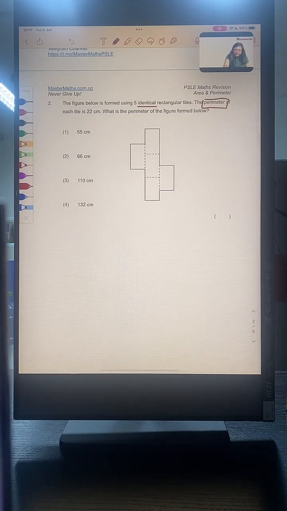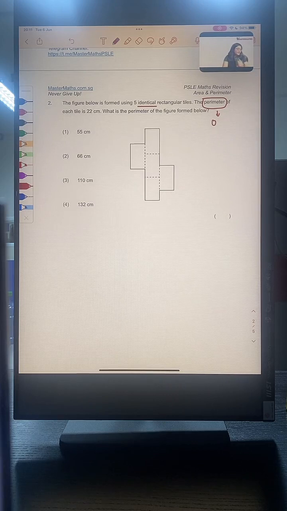We are looking at perimeter. How many of you know the other word for perimeter? What is another word for perimeter? Give you a clue, it starts with an O. Don't get confused. Perimeter and area are 2 separate things, okay?